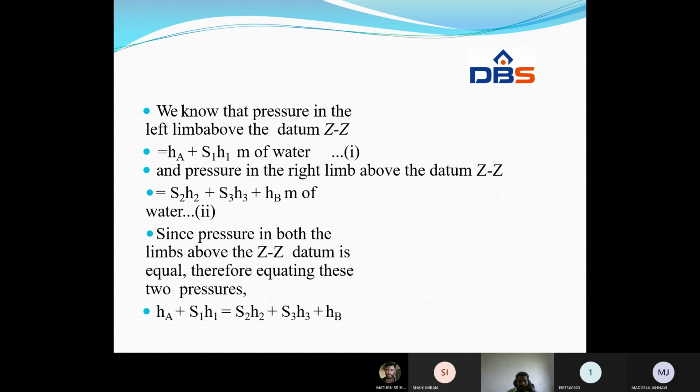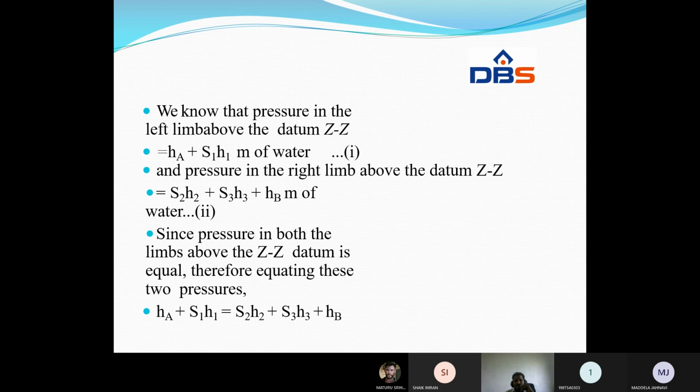Since the pressure in both the limbs above the datum ZZ is the same, we can equate these two. Therefore, equating these equations, we get HA plus S1 H1 equals S2 H2 plus S3 H3 plus HB. So we can write HA minus HB is equal to S2 H2 plus S3 H3 minus S1 H1.